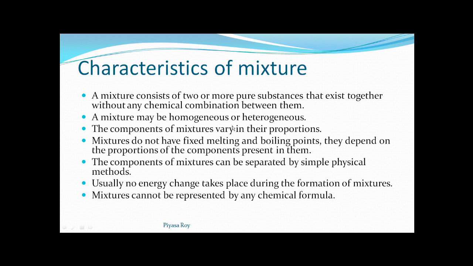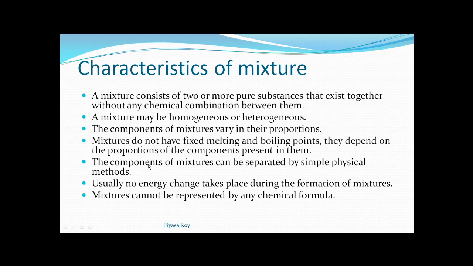Mixtures do not have fixed melting and boiling point. They depend on the proportions of the components present in them. As we can change the proportion of the component, the melting and boiling points of mixtures are not fixed. They can vary. If we mix more salt in water, then the boiling point of the mixture will increase, and if gradually we are increasing the amount of salt, then gradually the boiling point will increase.